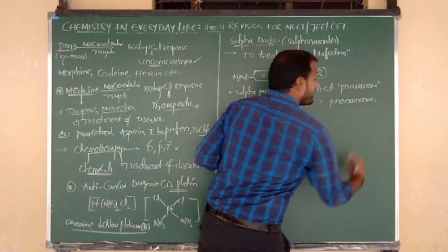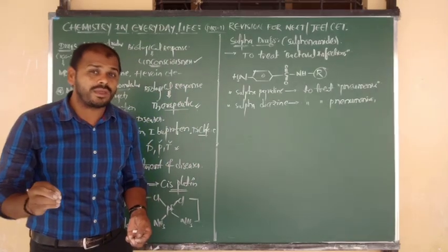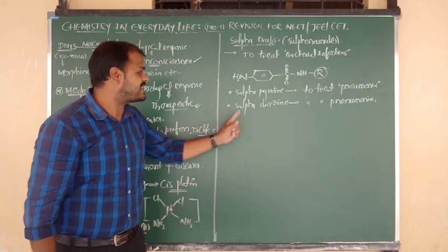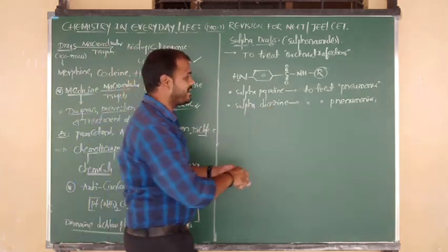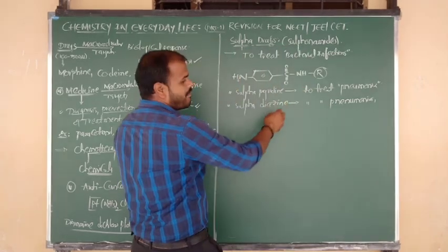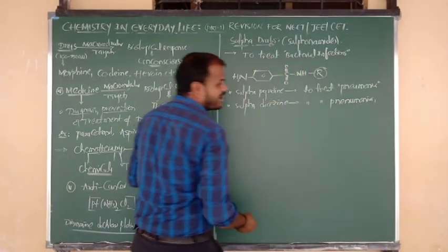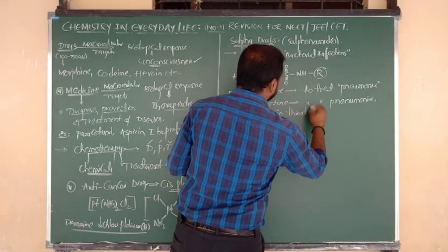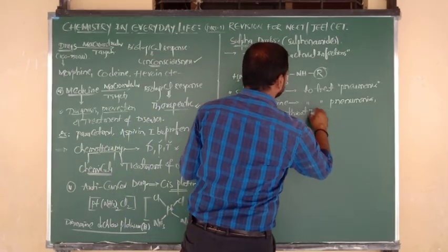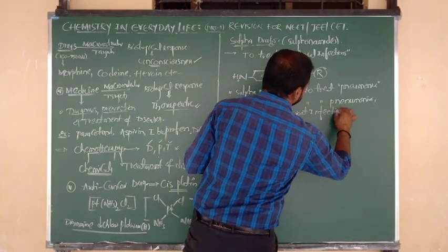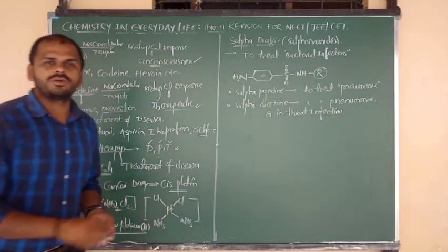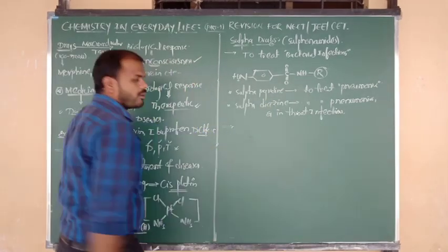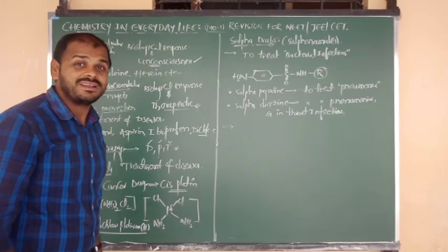And one time a question was repeated: among the following, which sulfur drug is used in throat infections? The answer is sulfadiazide. So sulfadiazide is the drug we use in the treatment of pneumonia, and also in what, beta? Throat infections. Yes, this is the story about sulfur drugs.